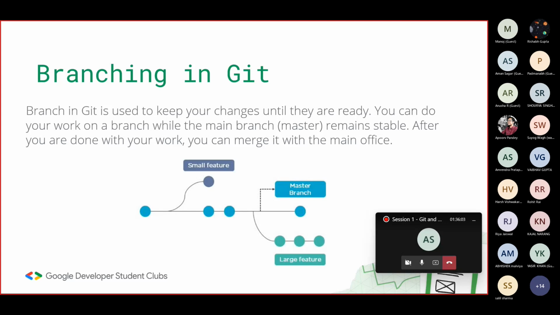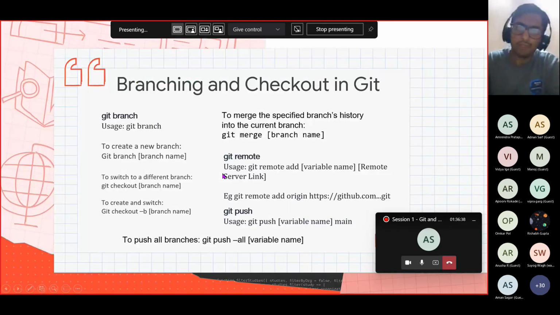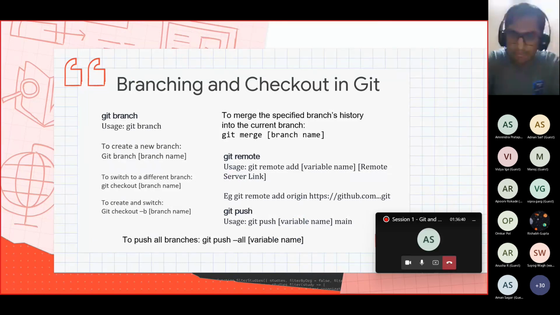By default, when you run the git init command, you are currently at the main branch. But after creating your new branch, you can go to that branch and work on it, and then after all of your changes are completed, you can go to the main branch again. So this is how branching works. As you can see in this demonstration, you can add a small feature, go to the branch, and that's all. We can also do that practically right now.